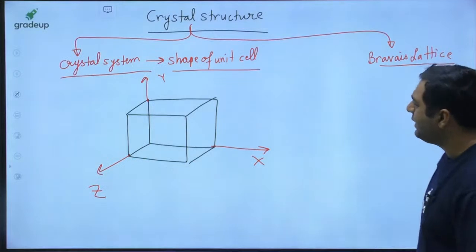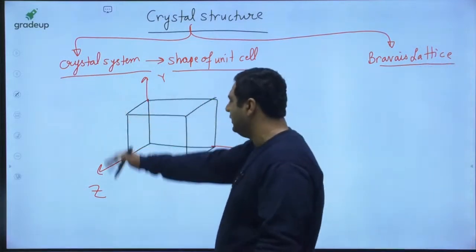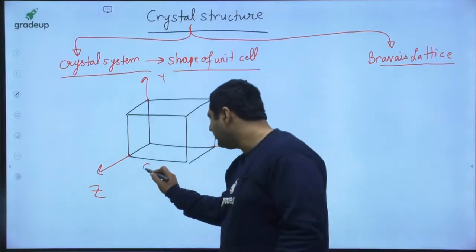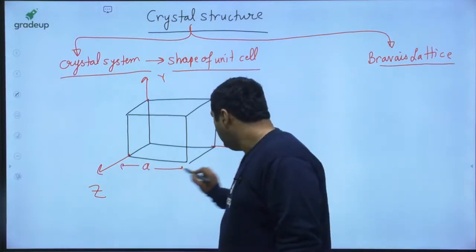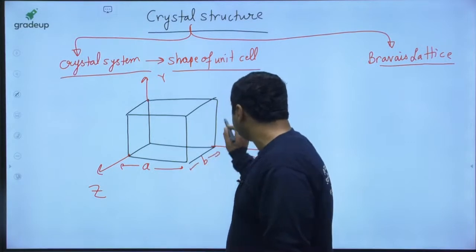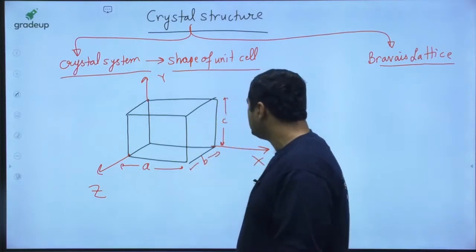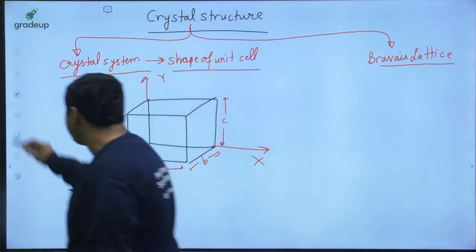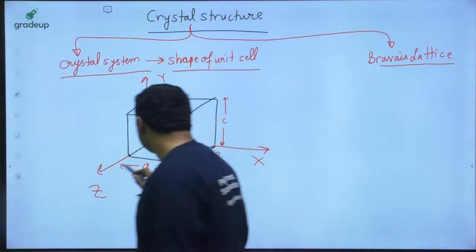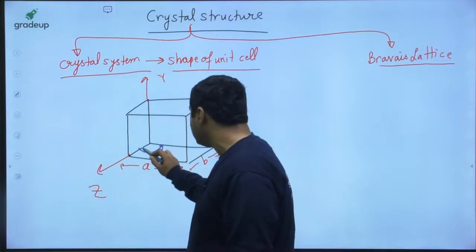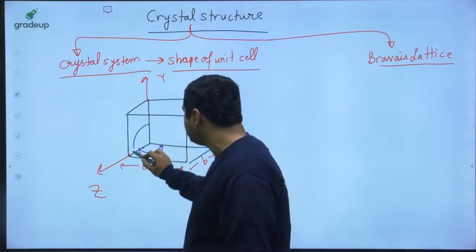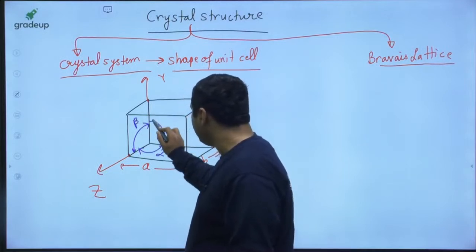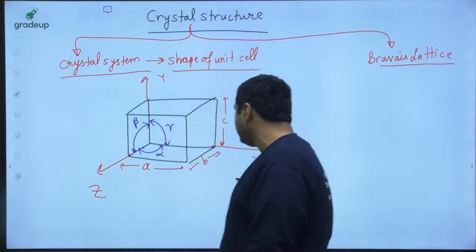So as I said, my dear, this is the shape of the unit cell. Like how the size and shape of the unit cell you will be knowing. If this is side A, this is B, this is C. So A, B, C are the lattice parameters. And at the same time, these angles are the interaxial angles.